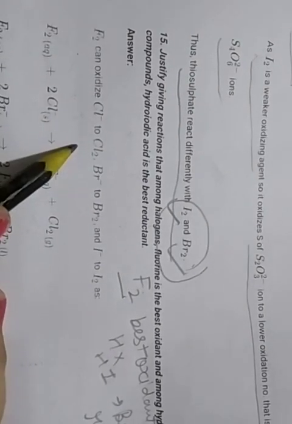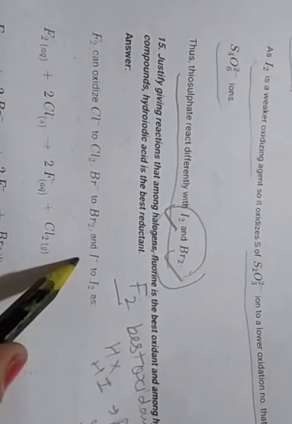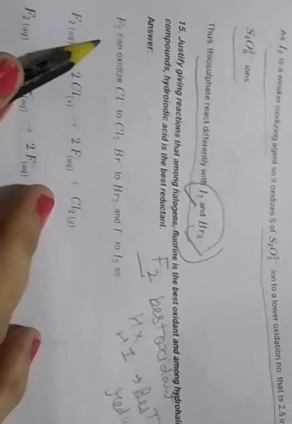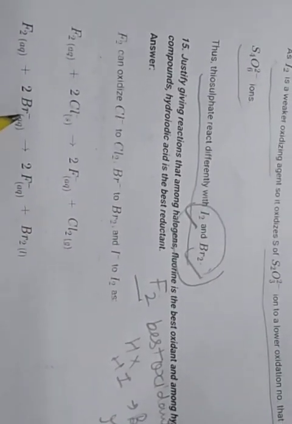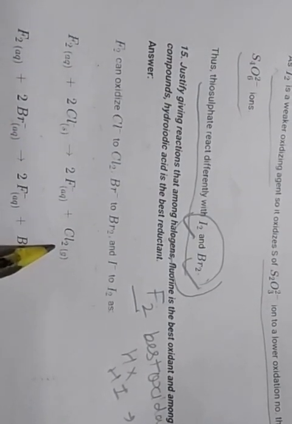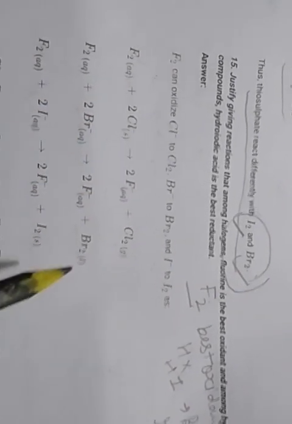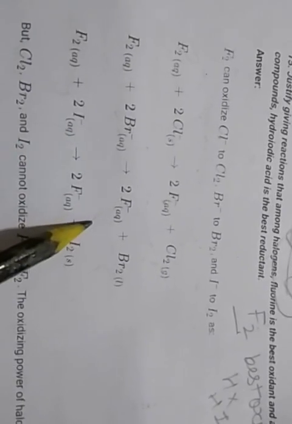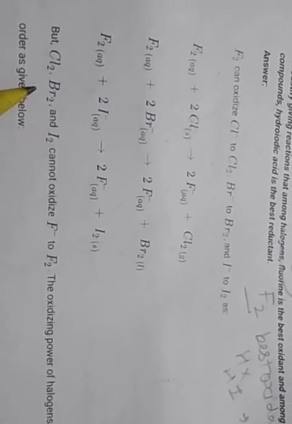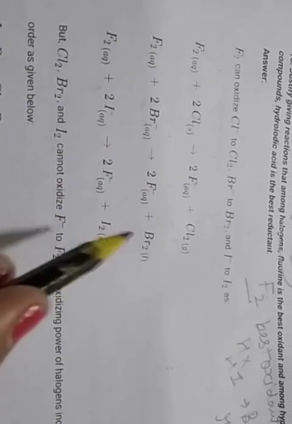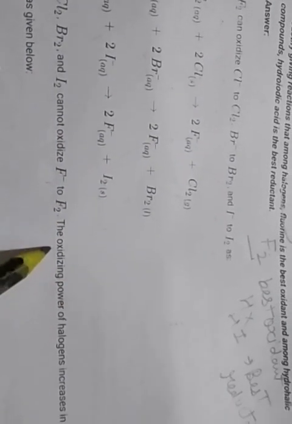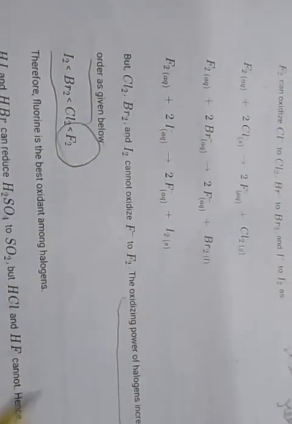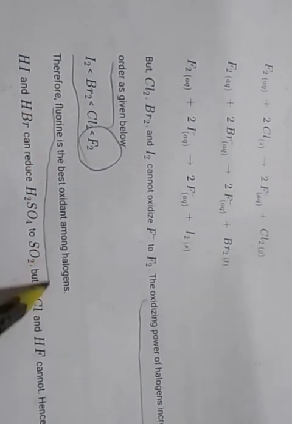Fluorine can oxidize chloride to chlorine, bromide to bromine, and iodide to iodine. Fluorine reacts with chloride to form chlorine, and itself converts into fluoride ion. When it reacts with bromide, it likewise forms bromine and converts into fluoride ion. The same happens with iodine. But chlorine, bromine and iodine cannot oxidize fluoride ion to fluorine. So the oxidizing power of the halogens increases in the order Cl, Br, I, F. Fluorine has the highest, so fluorine is the best oxidant among halogens.